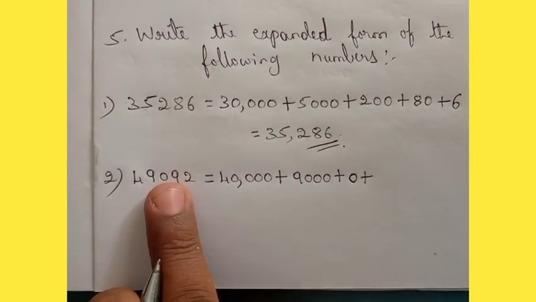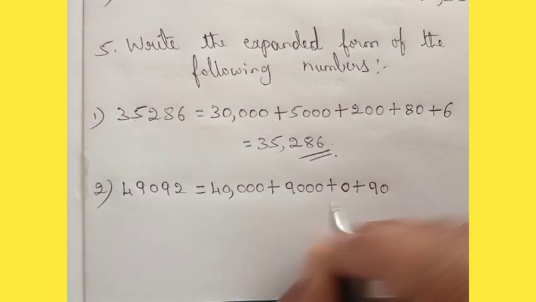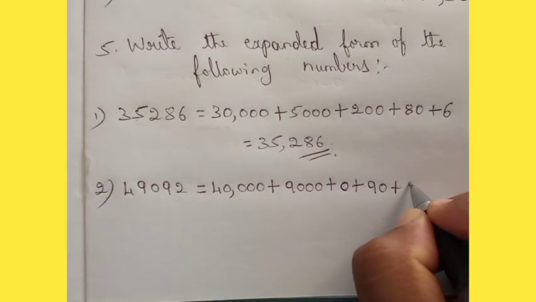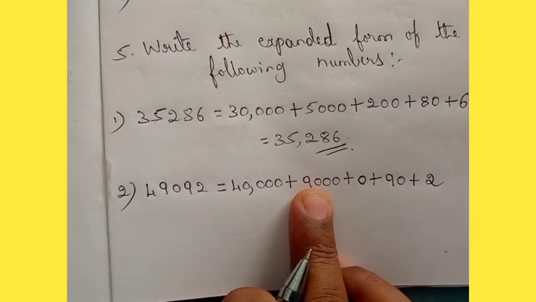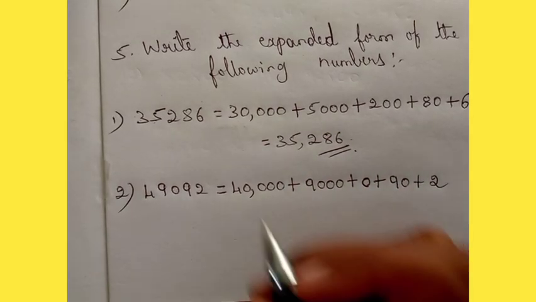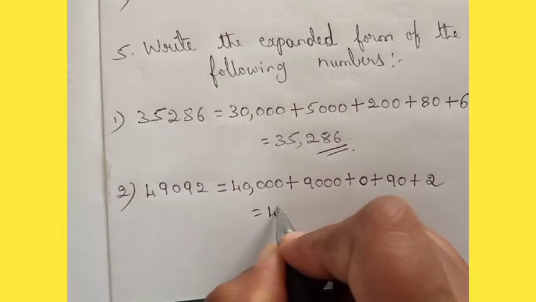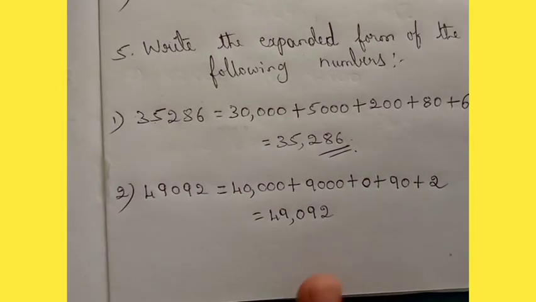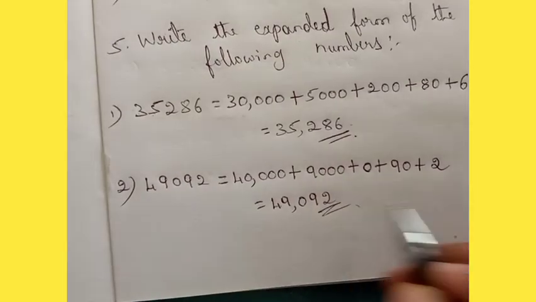Okay. Plus 9 is in which place? Tens place. So let us write 90. Plus 2 is in which place? Ones place. So ones place as it is you need to write. Okay. So now 49,092 is the answer. So let us put the comma and write. So this will become 49,000, then 092. Understood now? How to expand it? Yes. Okay. Now third one.